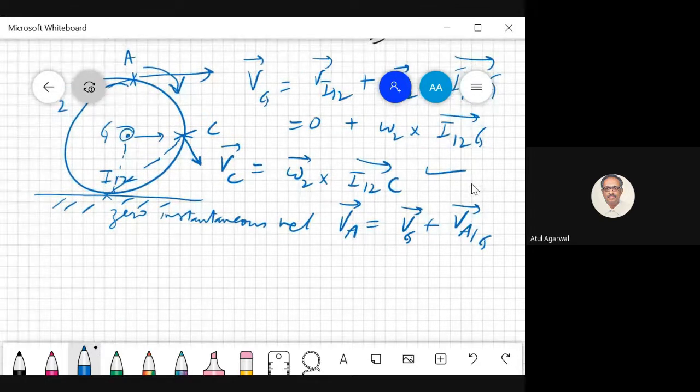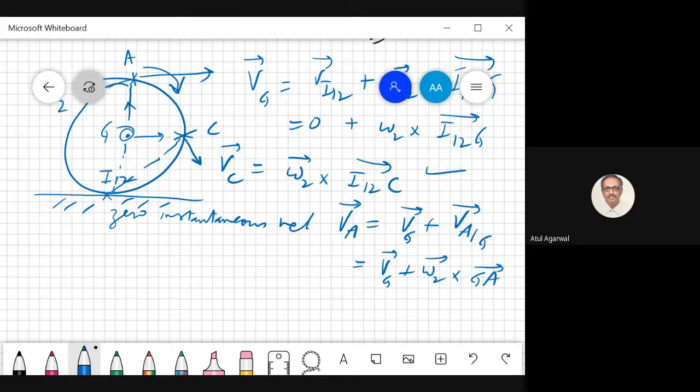So what is velocity of A with respect to G? Omega 2 cross. Now observer is at G, so you have to choose GA, the position vector of point A with respect to this observer.